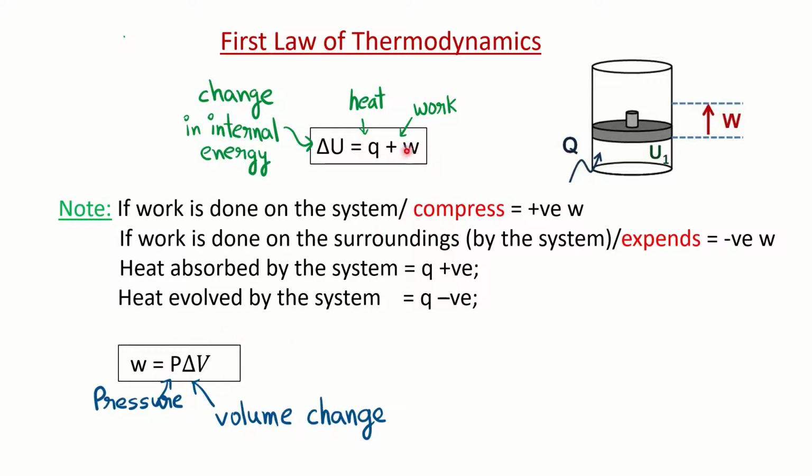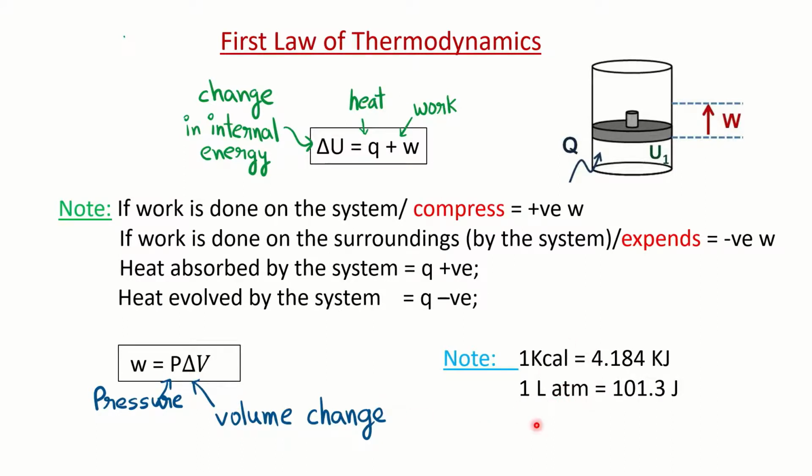And to calculate the W, if the work is not given directly, we have a formula called W is equal to P del V, where P is the pressure and del V is the volume change. You can notice because of this work, the volume is going to be changed. Initially, you have some other volume. After expansion or compression, the volume will be changed. So you can calculate the work with the help of this formula.